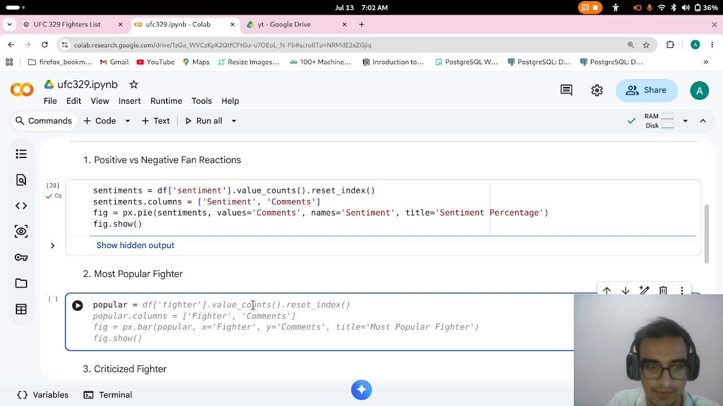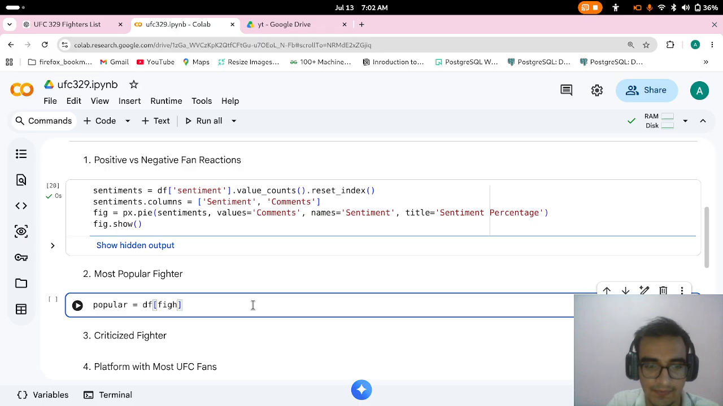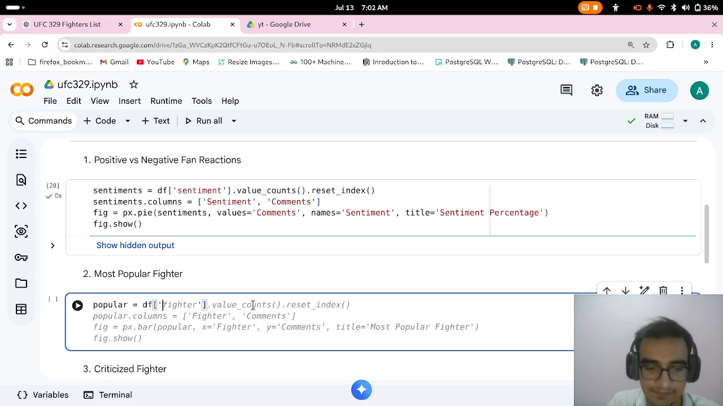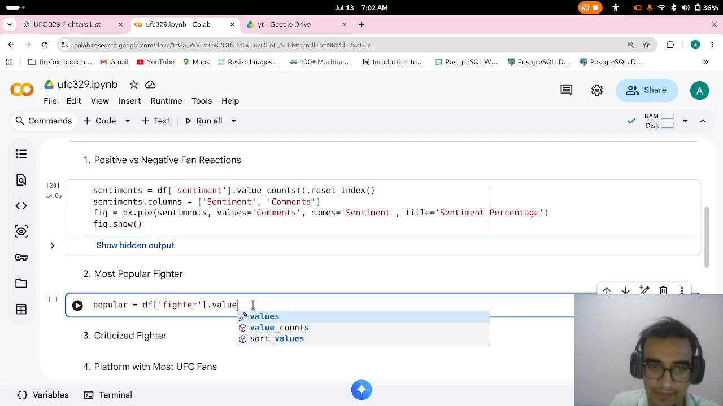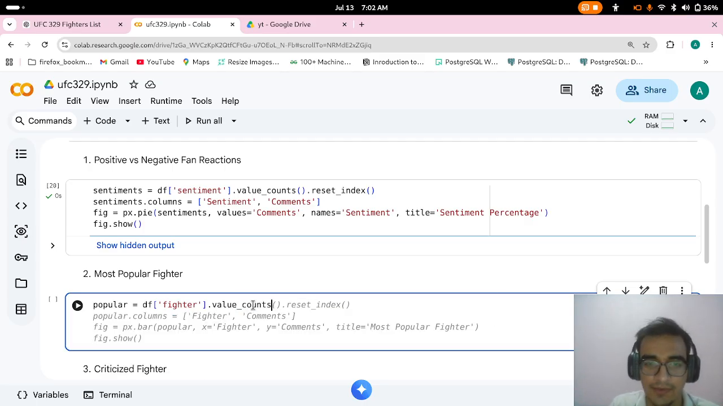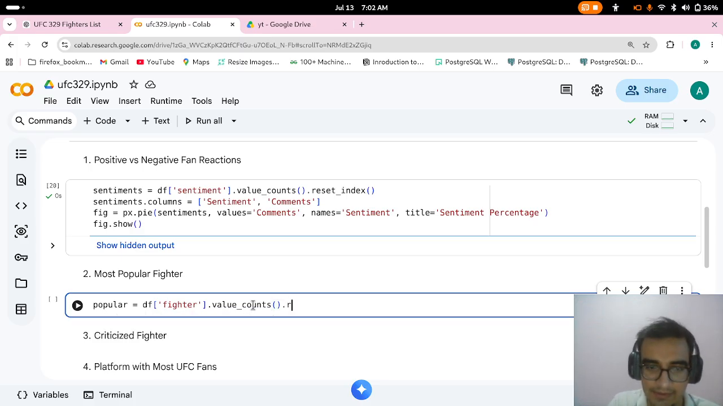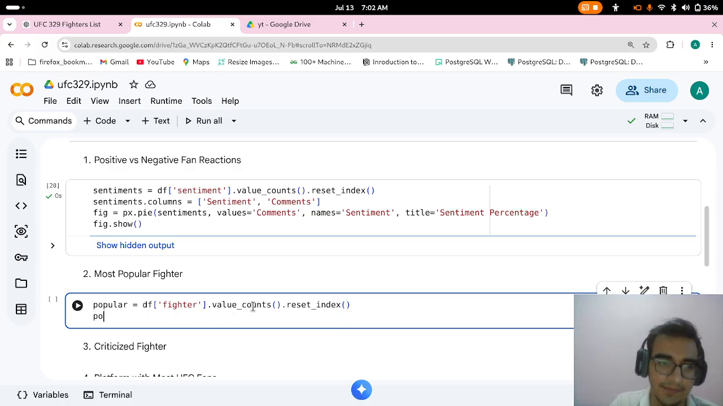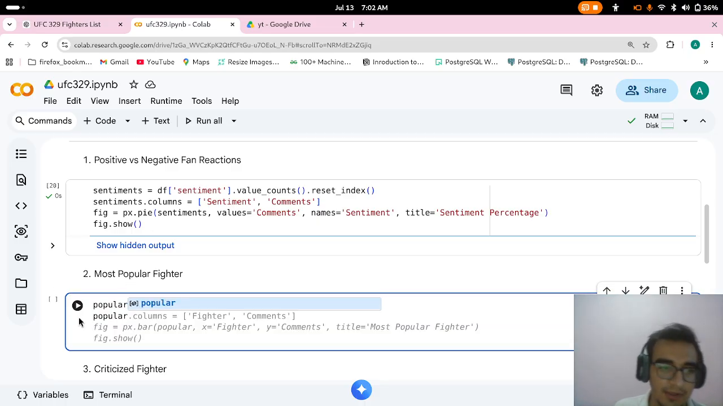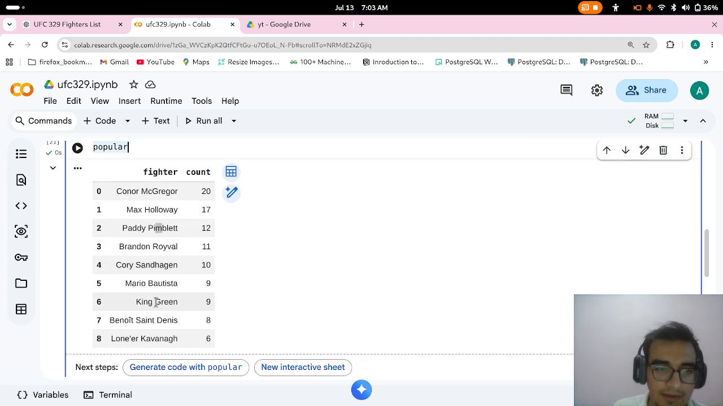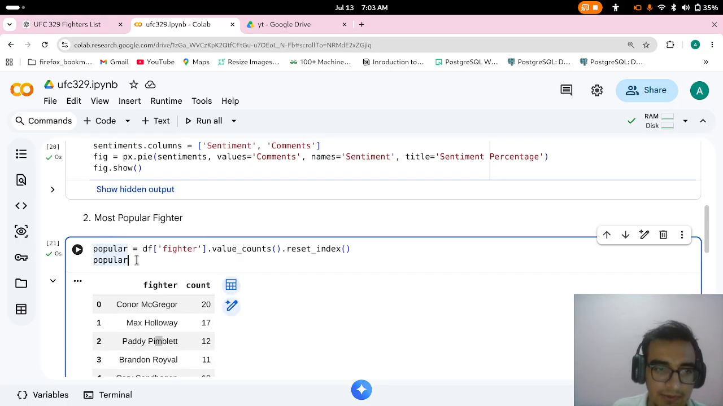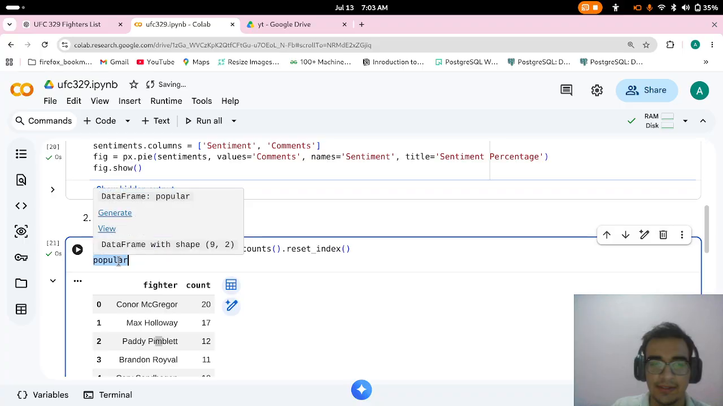To find the most popular, from the data frame we take the fighter column and then do value counts. It will count the unique values for each fighter, and then we do reset index. Let me show you. It counts how many comments are related to each fighter. Conor has 20 comments, Max has 17, Paddy has 12, Brandon and others. You can see all these guys' names and the number of comments they have.